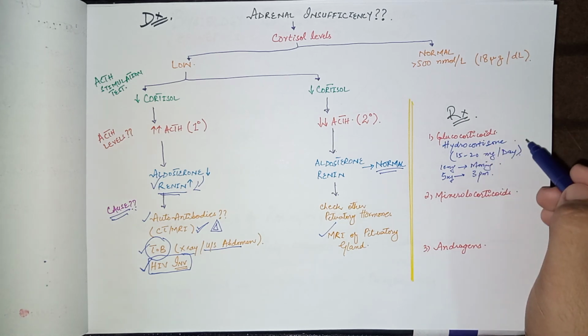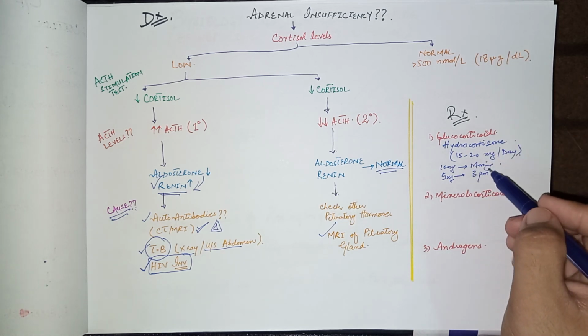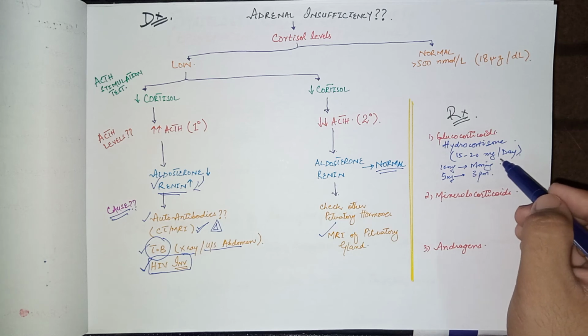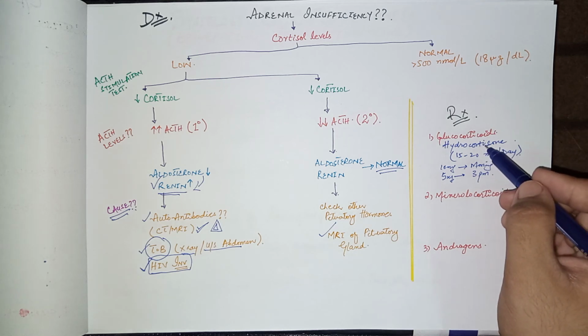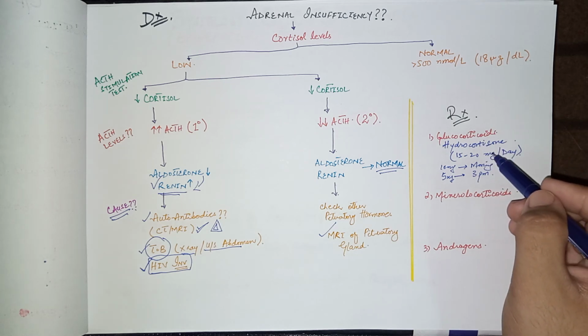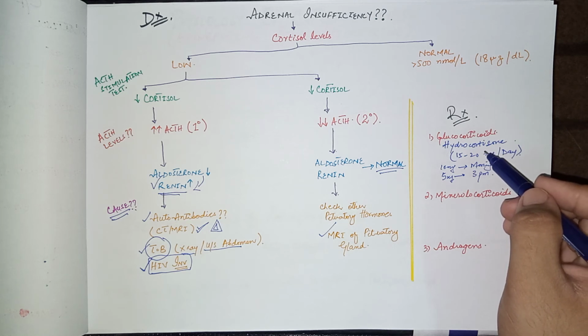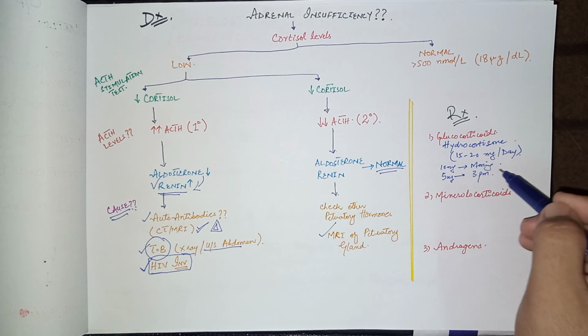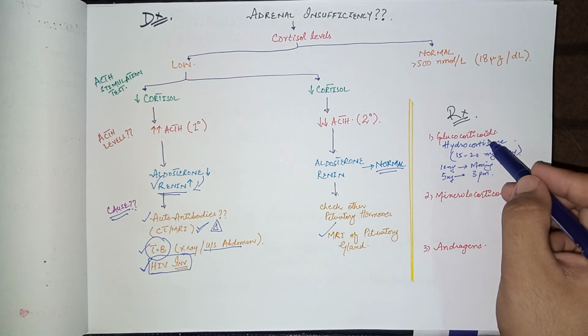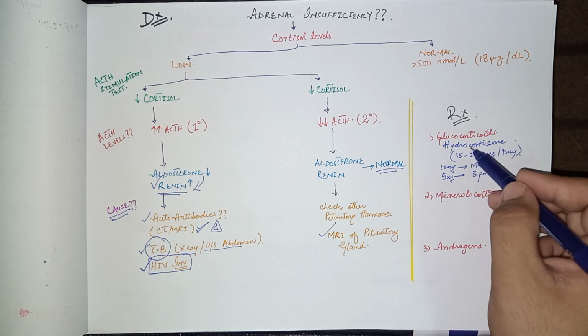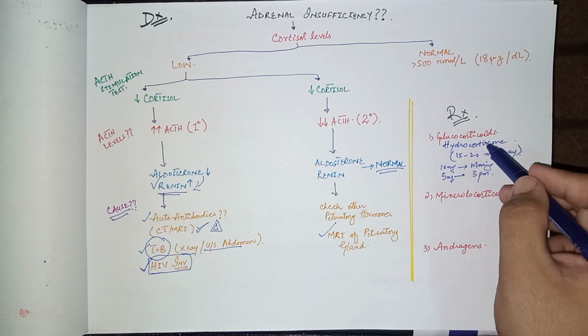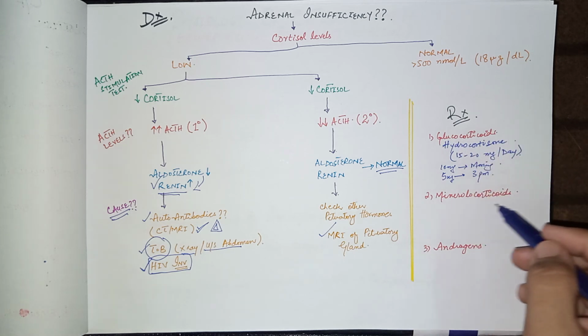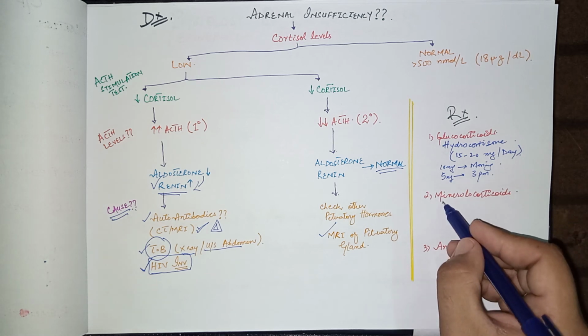of hydrocortisone. If the patient is gaining weight after a few weeks of glucocorticoid therapy, it means you are overdosing the patient, because the patient has developed features of Cushingoid syndrome. And if the hyperpigmentation still persists after the glucocorticoid therapy, it means the dose of hydrocortisone is inadequate to replace the glucocorticoids. Now come to the mineralocorticoid therapy.